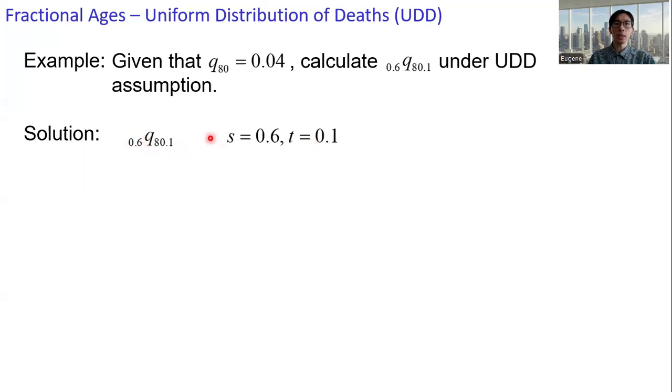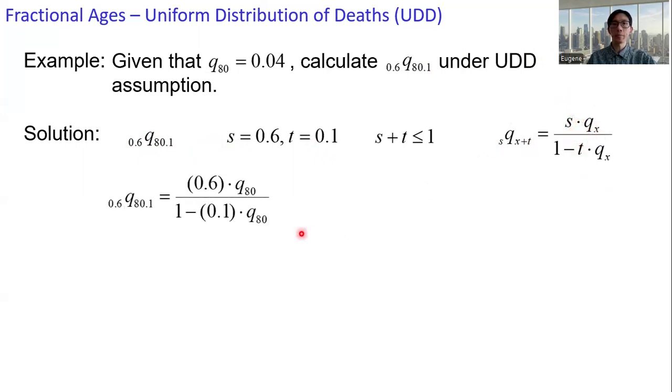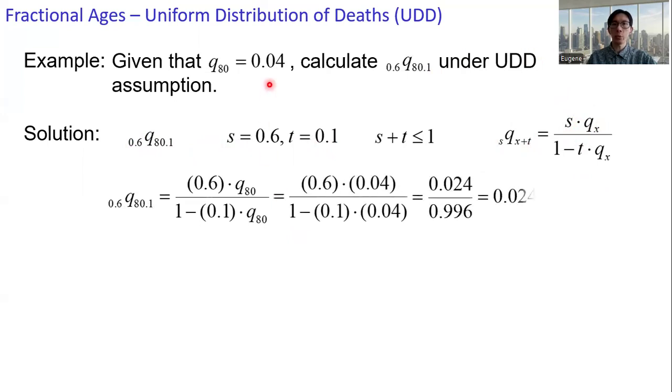And then t, the fractional age after age 80, is 0.1. Directly apply the expression here. So we already have the values for s, t, and x is 80. q80 is 0.04. Upon substitution, we get the desired result, 0.0241.